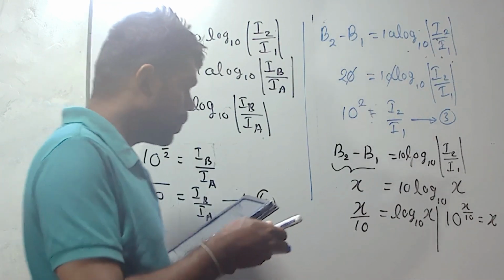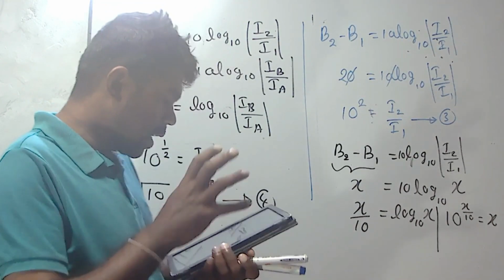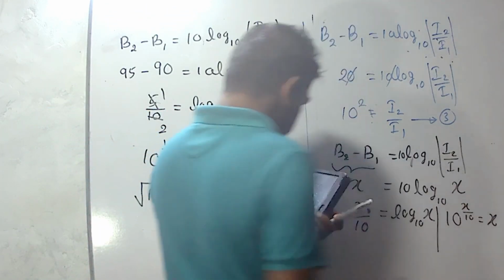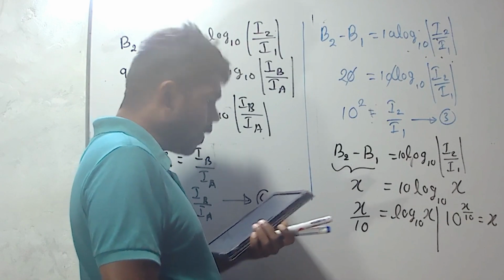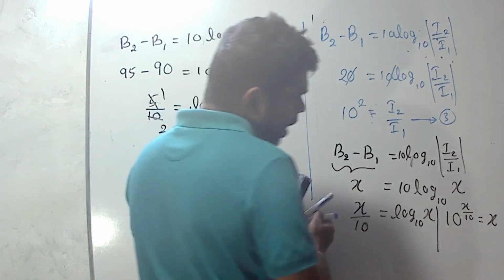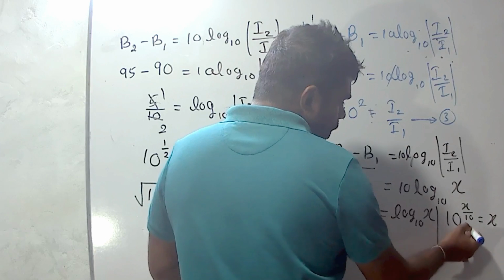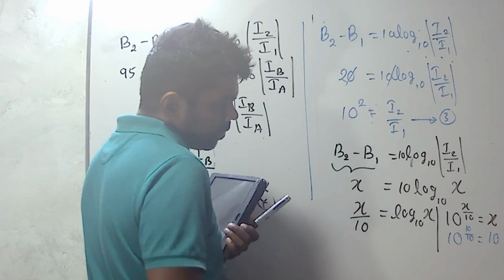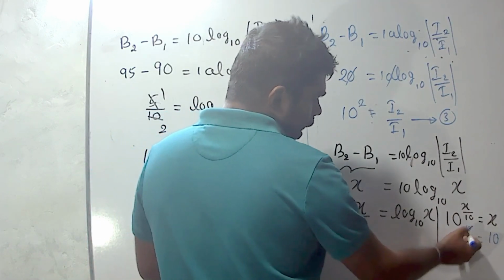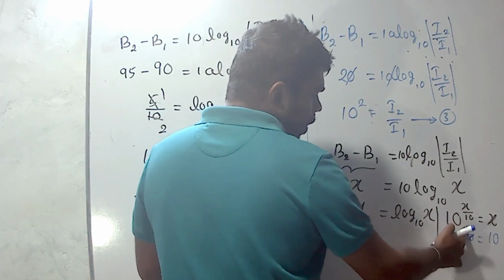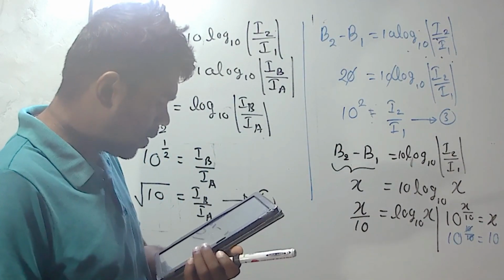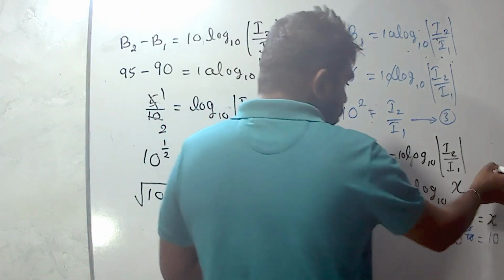Now we have to use the corresponding given values for X to get this equation. First answer they have given 10. If we use X value as 10, 10 to the power 10 divided by 10 equals 10. It is correct. We can cancel out 10 and 10. 10 to the power 1 means 10. Then we can obtain the answer by using the first one. Then answer is 1 for the question.